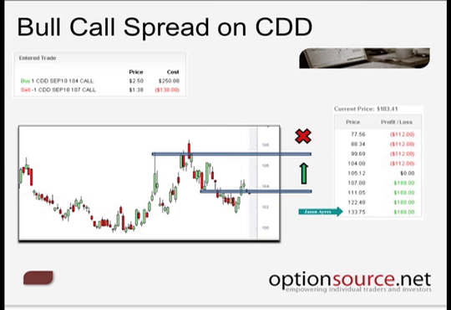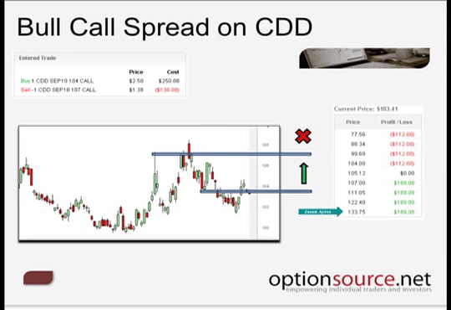Now, that's certainly still a very attractive rate of return based on the capital that we've had to outlay. But at the end of the day, you have to understand, once again, that if we're looking to offset our cost and our risk exposure, we're also going to be limiting our profit potential. So this is what we would call a bull call spread.